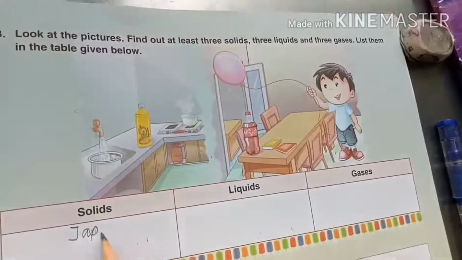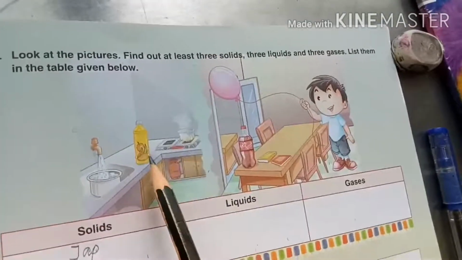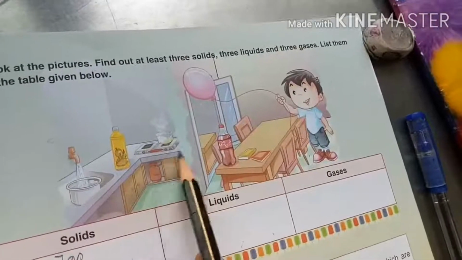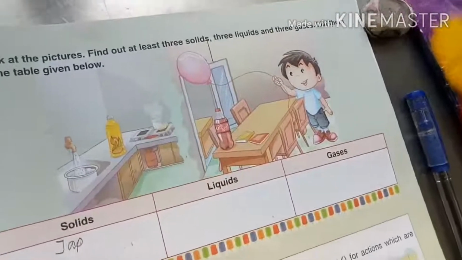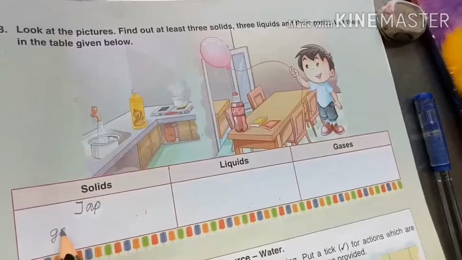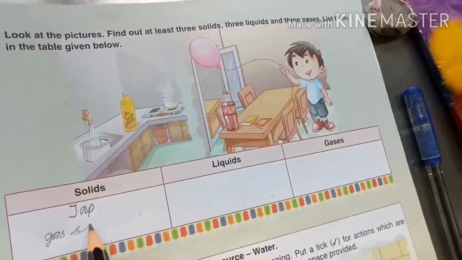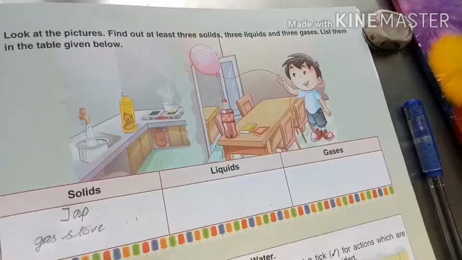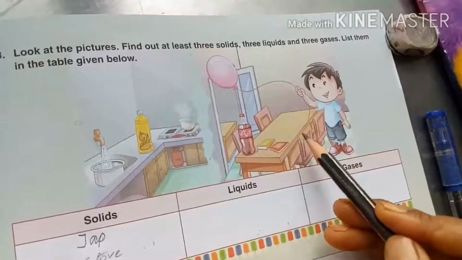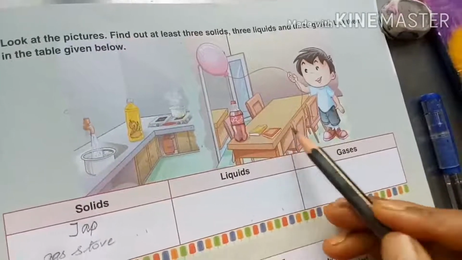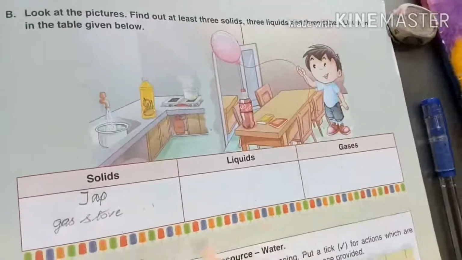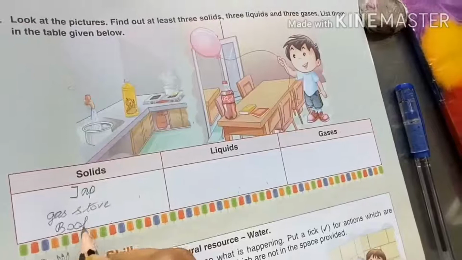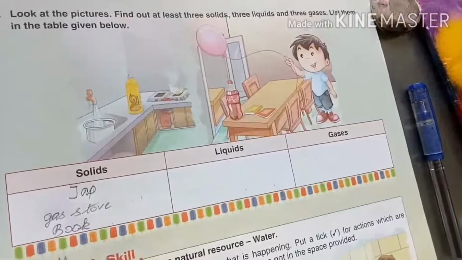T-A-P, tap. Next one, water bottle, or what is that? Stove. Gas stove. So right, gas stove. G-A-S, gas. S-T-O-V-E, gas stove is a solid. And table, chair, so many things are there children. We can write book also. Book. B-O-O-K, book. Okay, solids are ready.